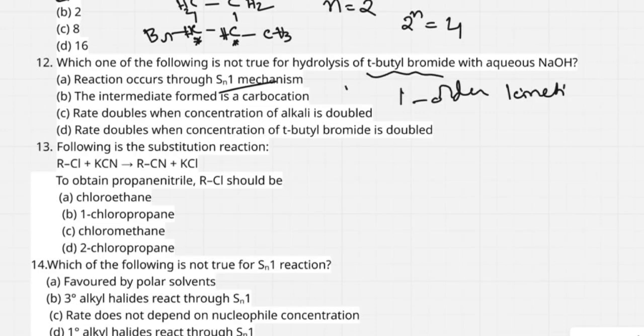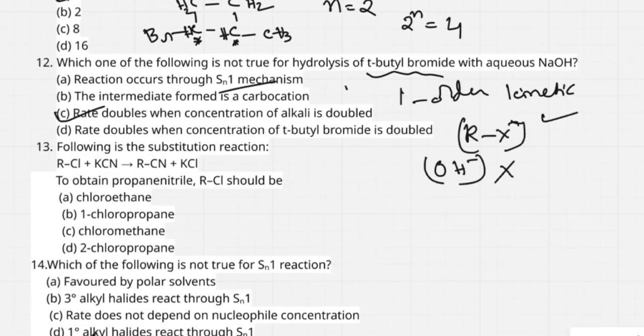First order kinetics means the rate or velocity depends only on alkyl halide, but it does not depend on the nucleophile. So the statement that rate doubles when concentration of alkali is doubled is wrong, because this SN1 reaction depends only on concentration of RX. It does not depend on OH minus. So option C is not true.